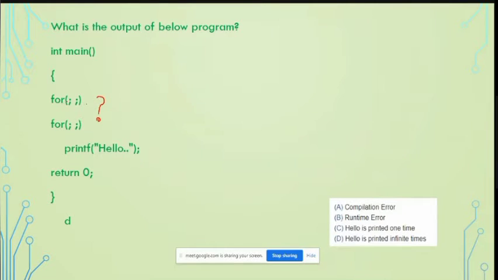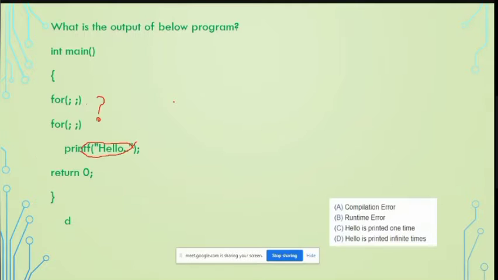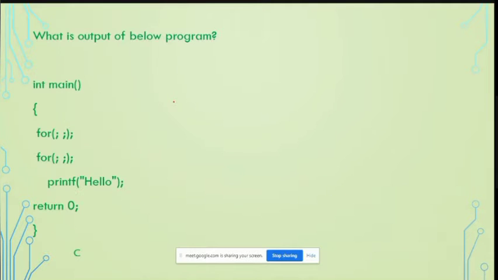So the first one is an infinite for loop, and anyhow it is executing, so control will enter inside. Again, it is an infinite for loop, so control will enter inside and hello will be printed infinite times. Is it clear? Yes, ma'am.